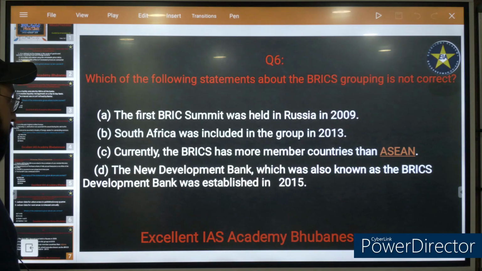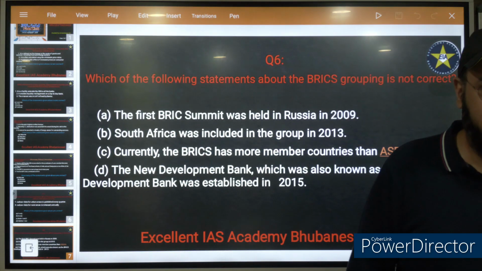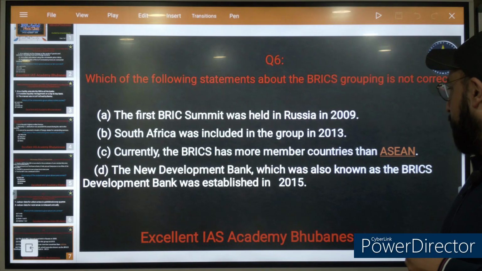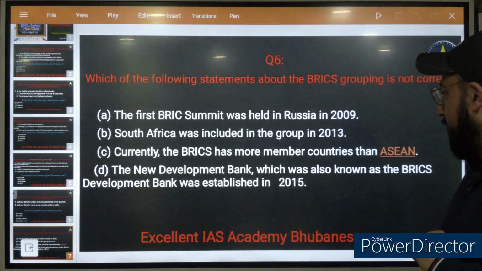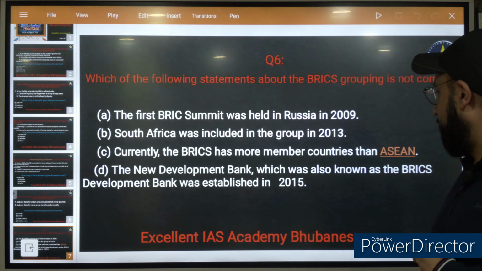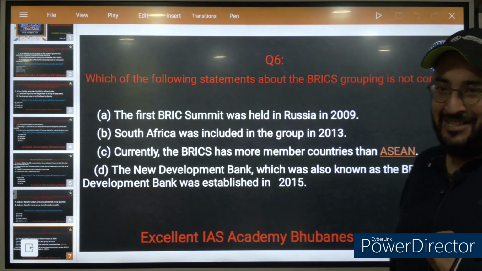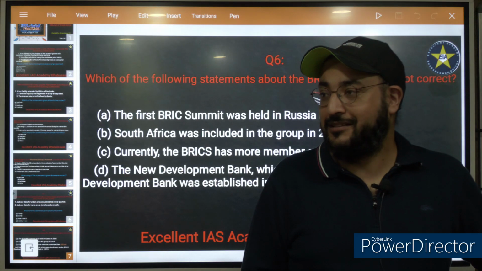Which of the following statements about the BRICS grouping is not correct? The first BRICS summit was held in Russia. That is correct or incorrect? Okay, let's move to statement 2. South Africa was included in the group in 2013? Currently the BRICS has more member countries than ASEAN.